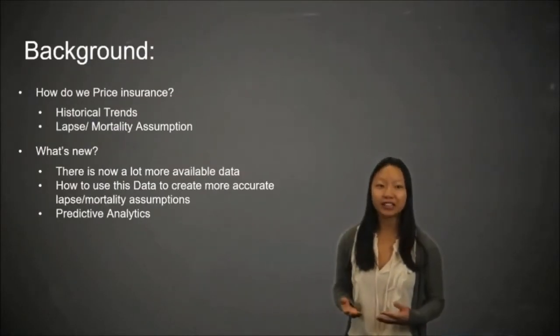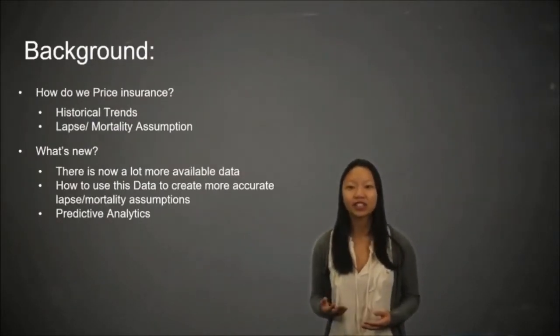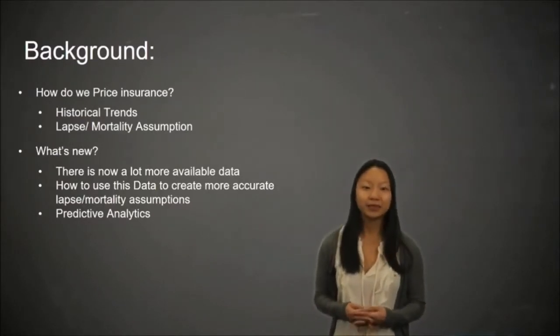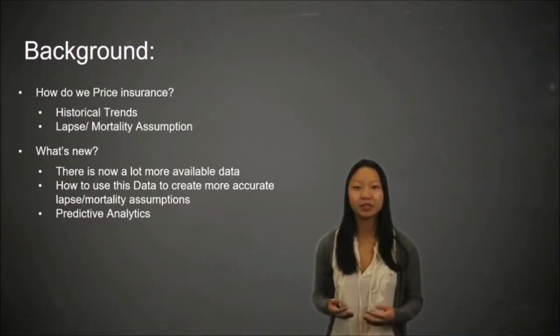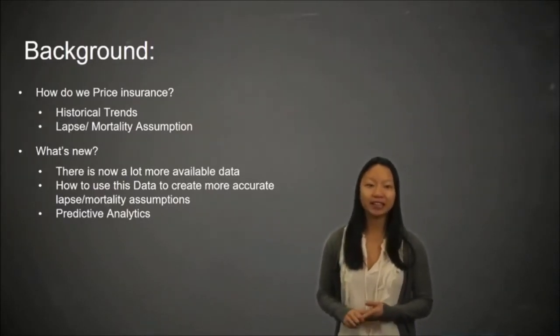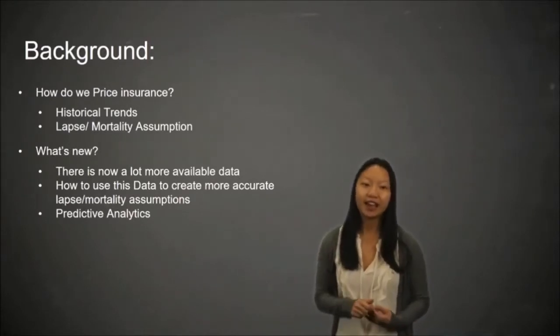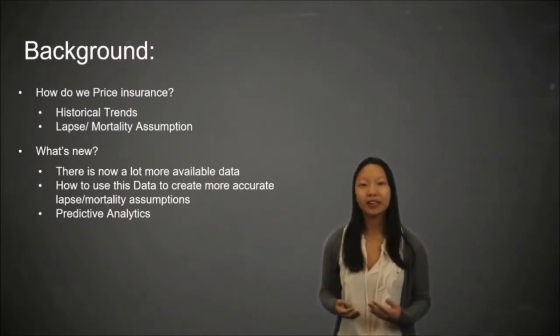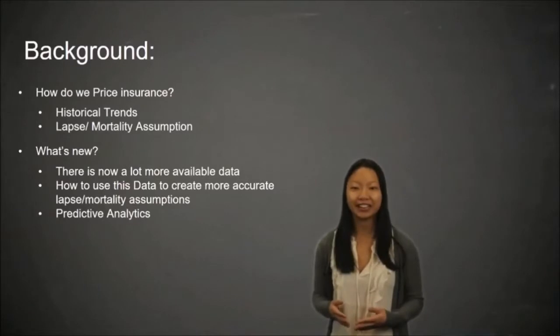So in order to answer the question, we needed to understand how life insurance is currently priced. We did some research and concluded that there are 2 main assumptions made. Lapse and mortality directly affect the price of a policy. Insurance is currently priced by making assumptions that are derived through historic trends and vary from person to person upon limited variables such as gender and age.